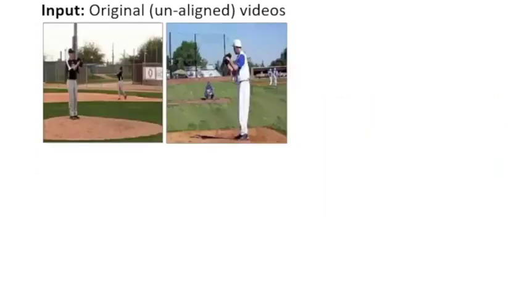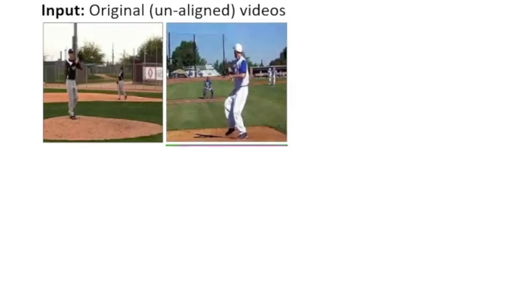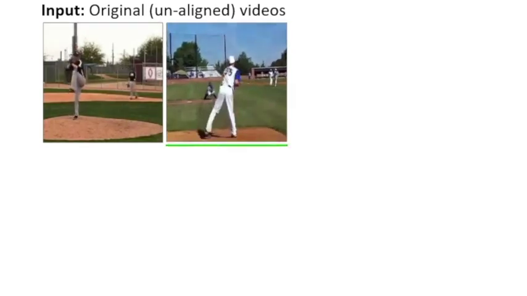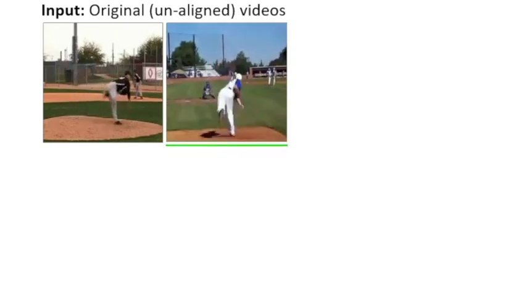In this second case, we show an example of a baseball pitch action where the action is also performed from two different viewpoints. As opposed to the previous example, now the actor on the right side finishes much faster than the actor on the left.